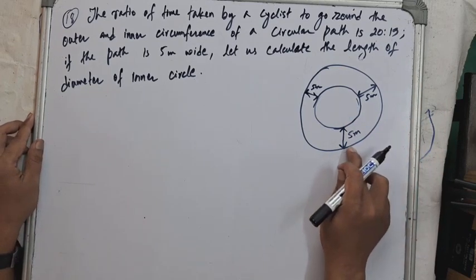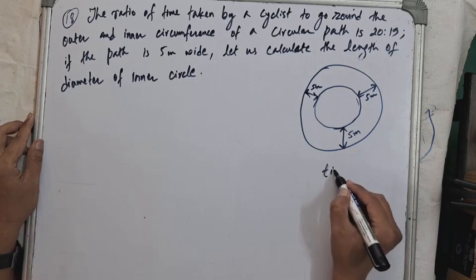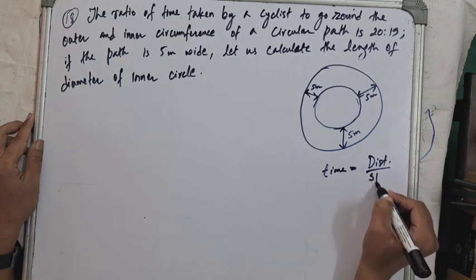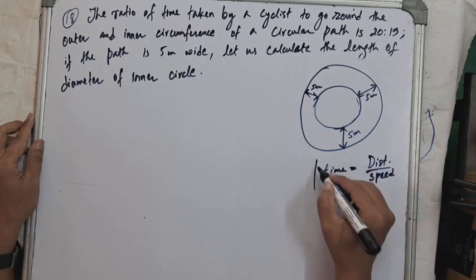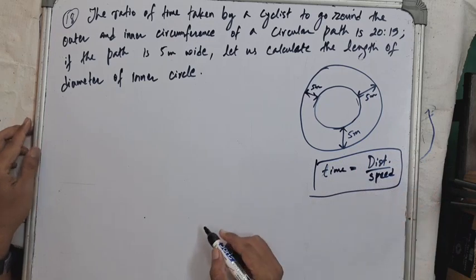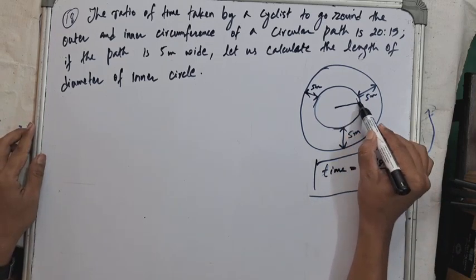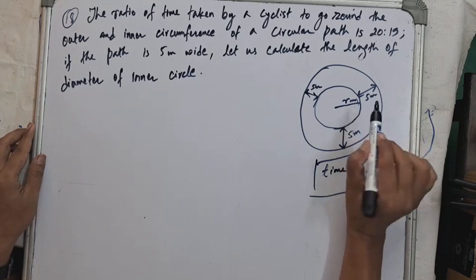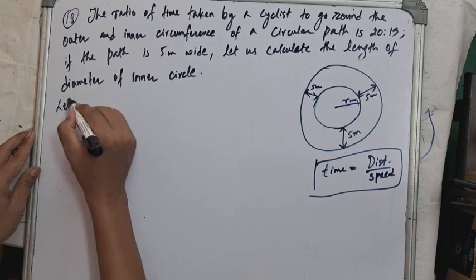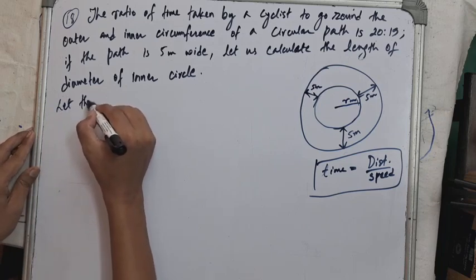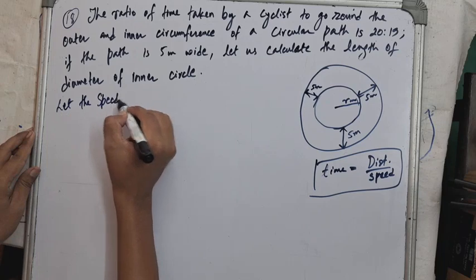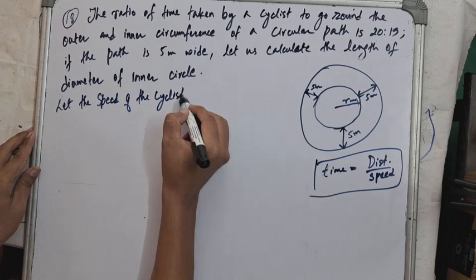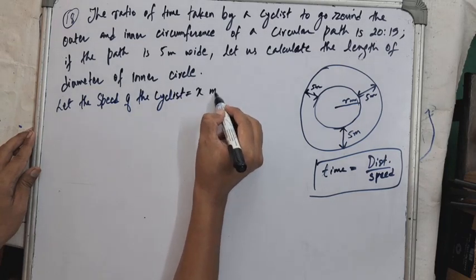So please remember, time equal to distance upon speed. We are going to need this. So let's assume the inner radius be r meters. Let the speed of the cyclist equal x meters per second.